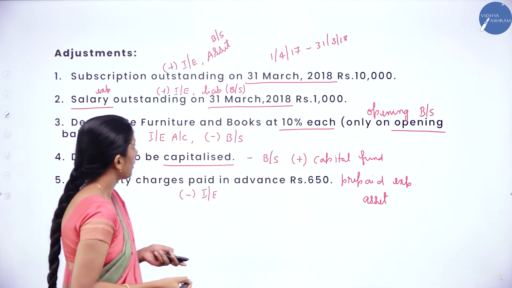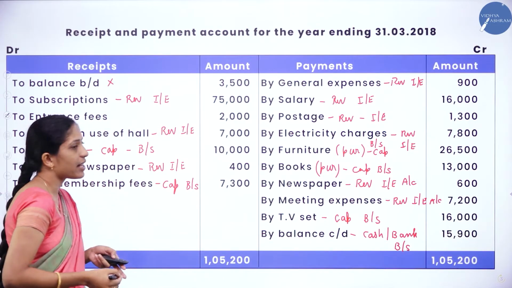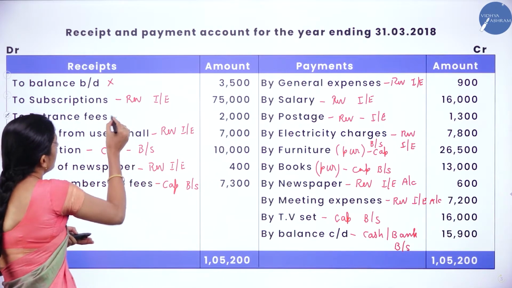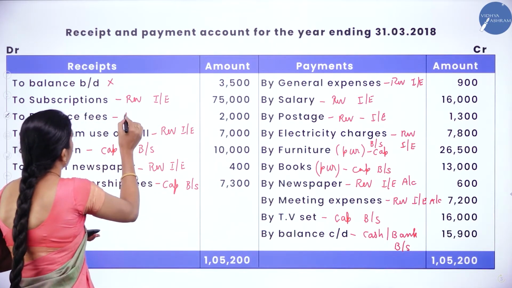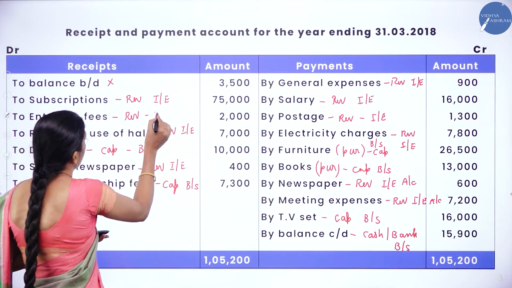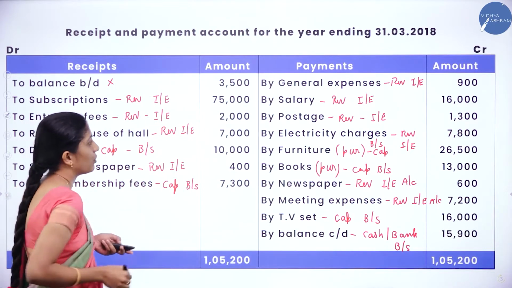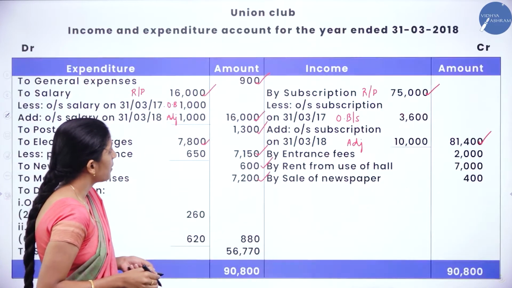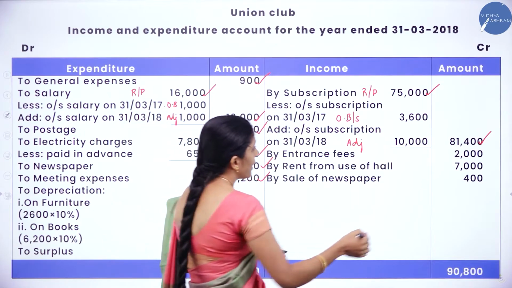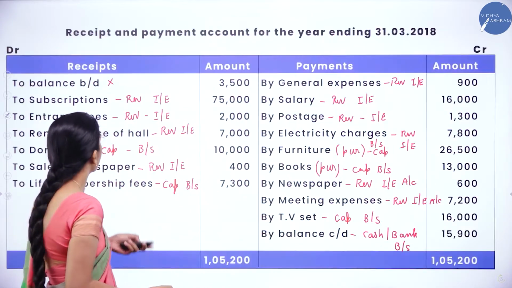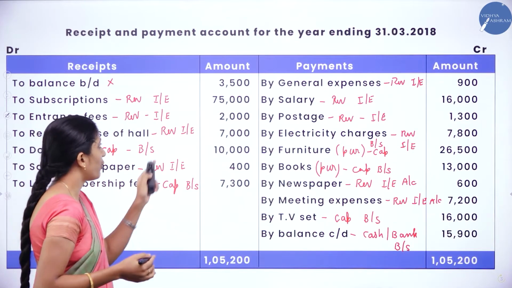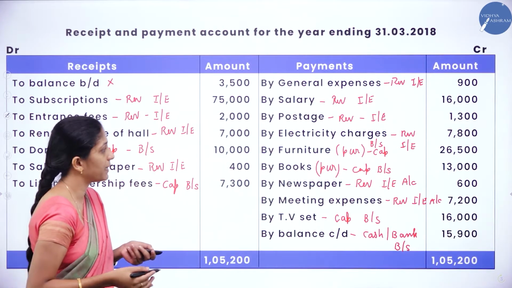Next item is entrance fees. They have not given any adjustment relating to entrance fees. So it is treated as a revenue item and it comes under the income and expenditure account, that is 2,000. So by entrance fees 2,000, there is no adjustment relating to entrance fees. Next is rent from use of hall. It is a revenue item, with no adjustment relating to it.